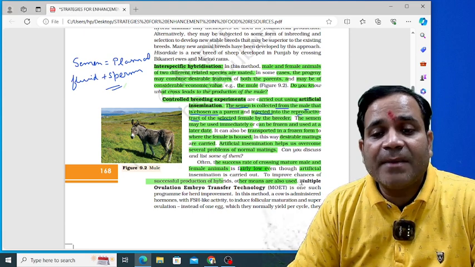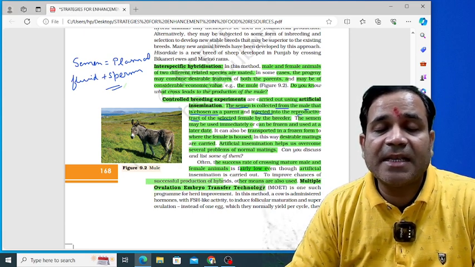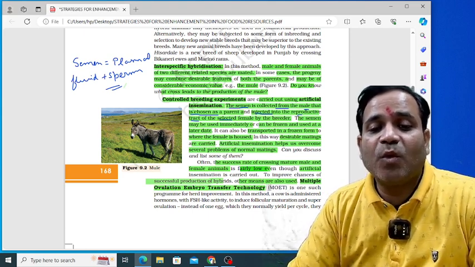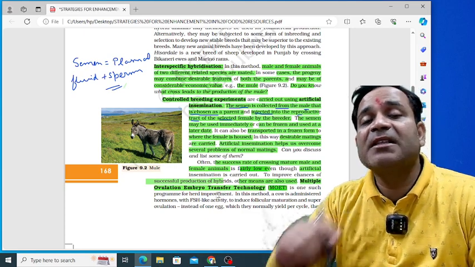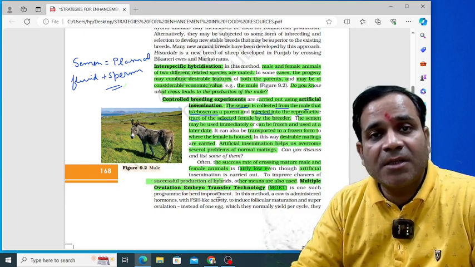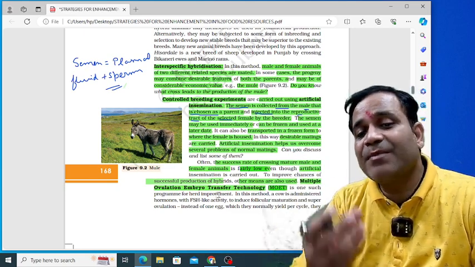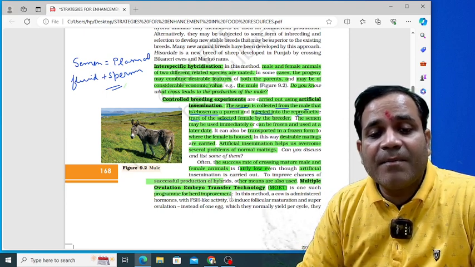The name of the technology is MOET, M-O-E-T, my dear. That is Multiple Ovulation Embryo Transfer technology. Multiple ovulation means ovulation will take place many times, and in embryo transfer technology we transfer the embryo. It is one such program for herd improvement.